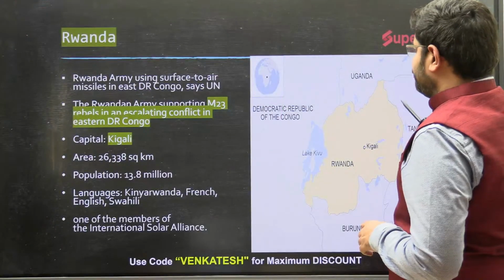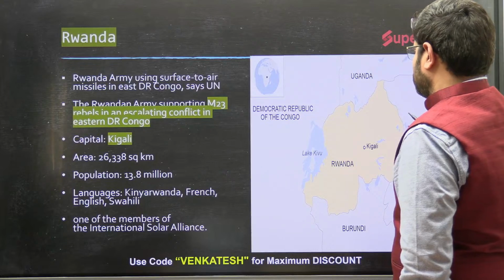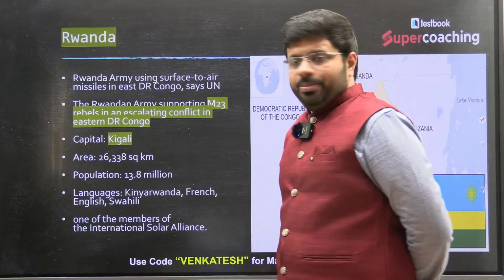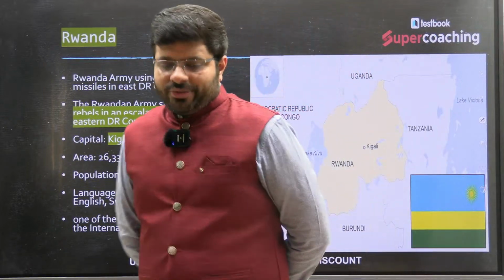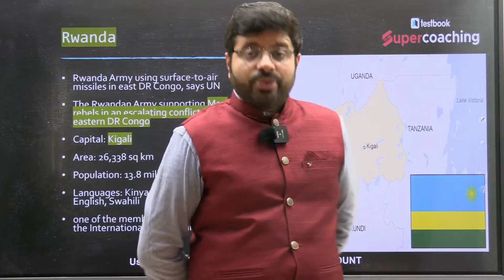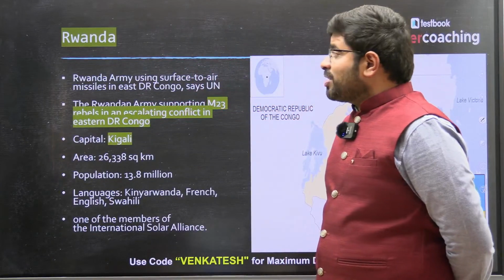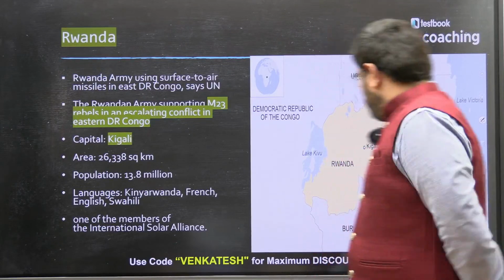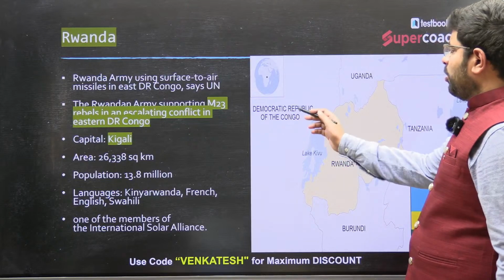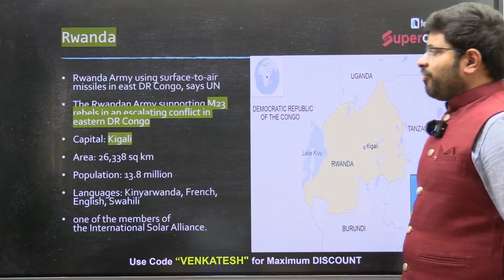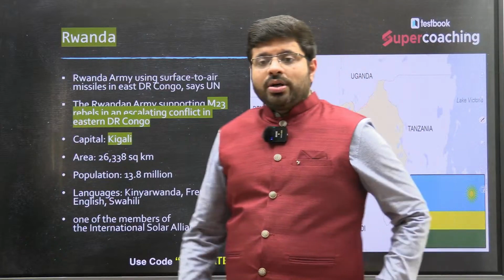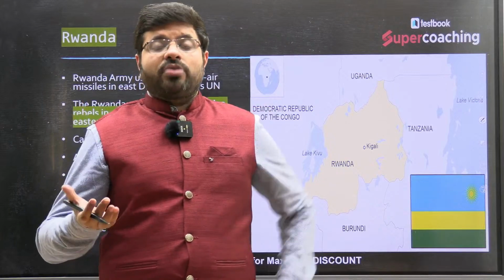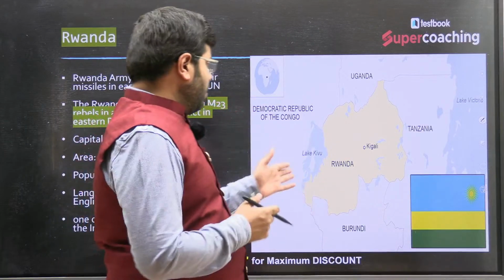The mapping. For example, recently there's a country called Rwanda, in Africa. It has been in the news in the last few days, where it is using surface to air missiles in the Eastern Democratic Republic of Congo. So it is now an issue of political conflict. They can ask you a question about which of the following countries share a boundary with Rwanda.